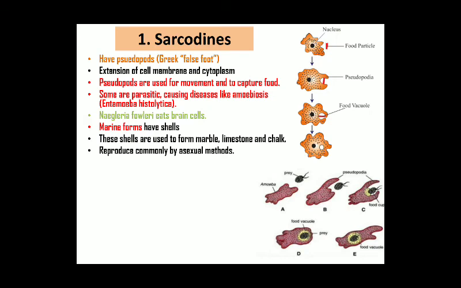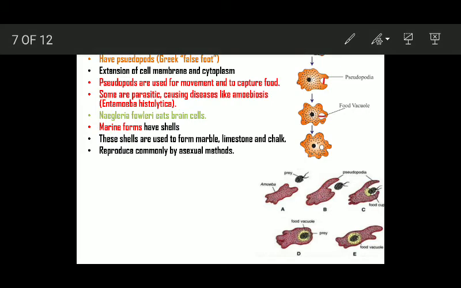First, sarcodines. The sarcodines possess pseudopods, or you can say false feet. Here you can see the pseudopod of a sarcodine. This is the characteristic feature of sarcodines. Pseudopods are extensions of cell membrane and cytoplasm. The function of pseudopods is that they help in movement as well as in capturing food.